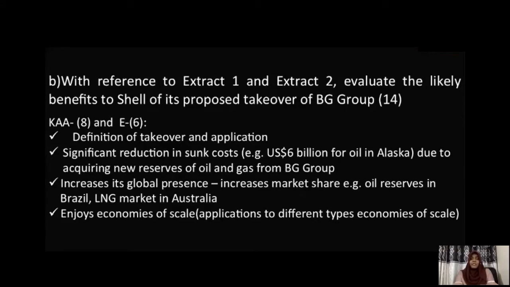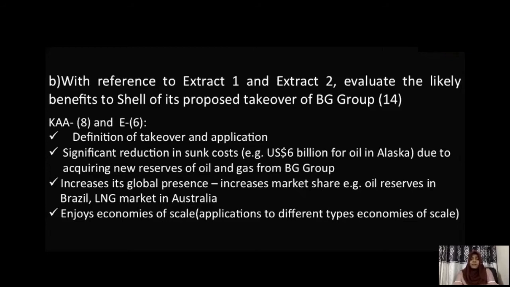whenever the question is saying with reference to extract 1 and 2, evaluate, that means you need to bring applications from the case study, right? So other than bringing your own points, you need to have enough points that are from the case study. So from case study 1 itself, you can identify a lot of advantages.